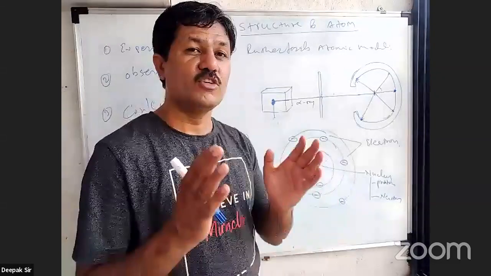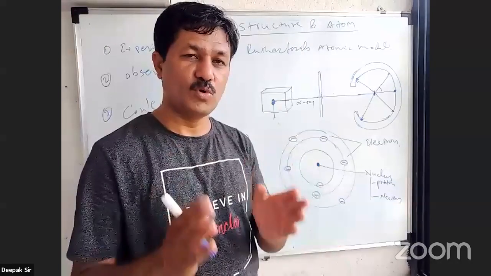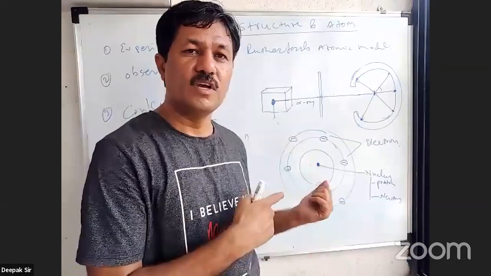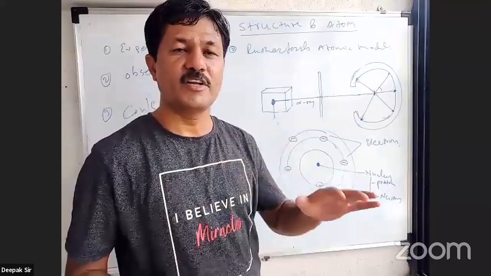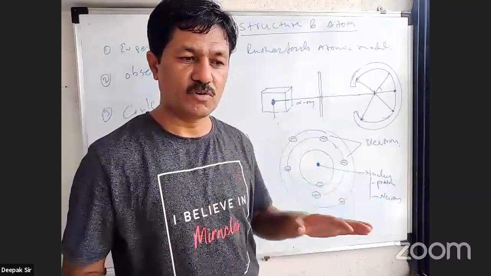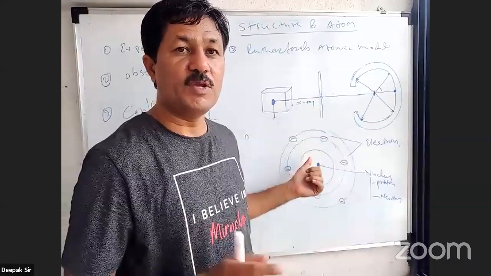And the total mass of an atom is due to the nucleus, being highly dense, and the protons and neutrons are present in the nucleus. Total mass of an atom is concentrated at the nucleus. This is the structure of the atom which is put forth by Rutherford. So based on the experiment, observations, and conclusions, he put forth the atomic model.